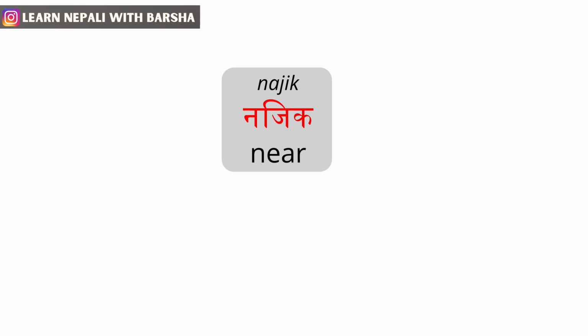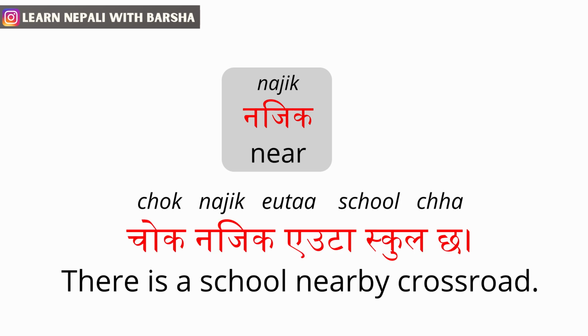Next one is near, which is najik. Najik. Let's use this word in sentence. Chok najik euta school cha, which means there is a school nearby crossroad. Here in this sentence, chok means crossroad or intersection.